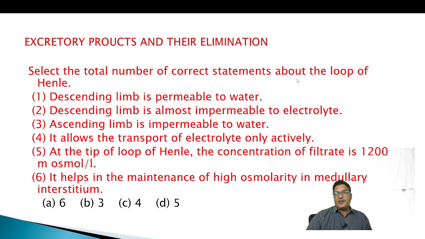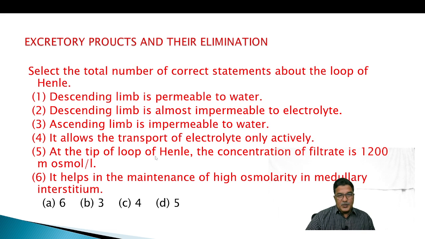Select the total number of correct statements about the loop of Henle. Descending limb is permeable to water. Descending limb is almost impermeable to electrolyte. Ascending limb is impermeable to water. It allows the transport of electrolyte only actively.